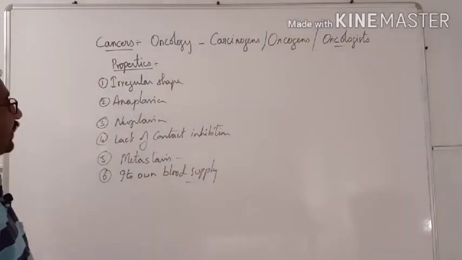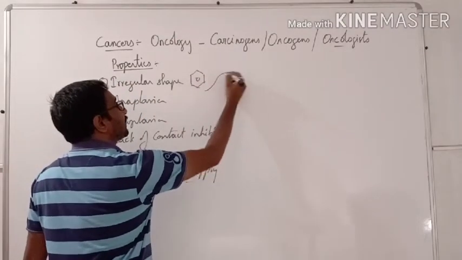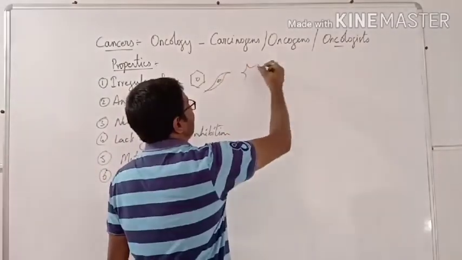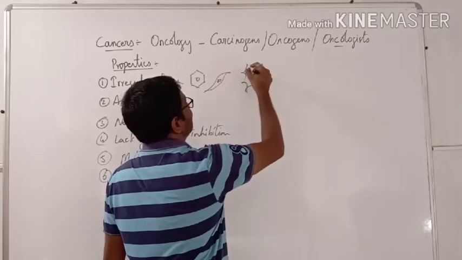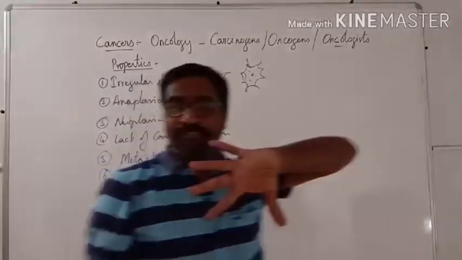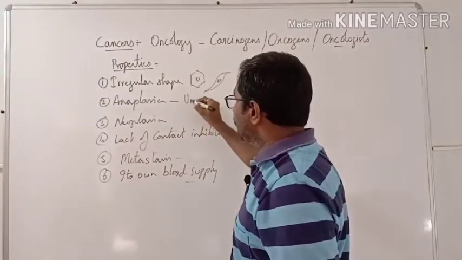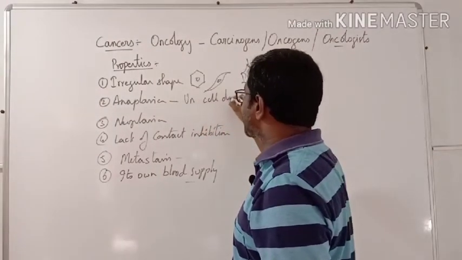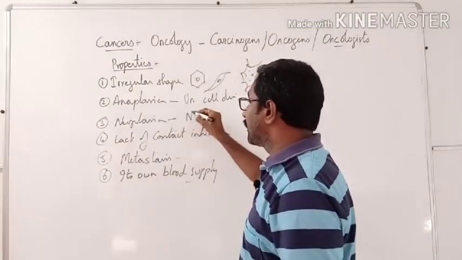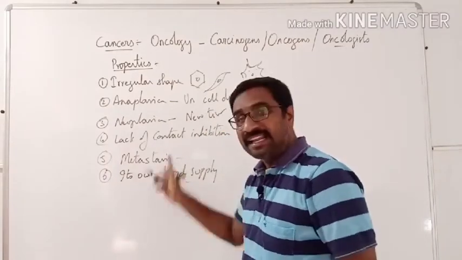See the first one, irregular in shape. Normally we will have the cell shape either like this or like this, different other shapes. But here the cancerous cell will have irregular shapes like this. So it loses the property of shape. And anaplasia is also called uncontrolled cell division. Neoplasia is the formation of new tissue which is tumorous.